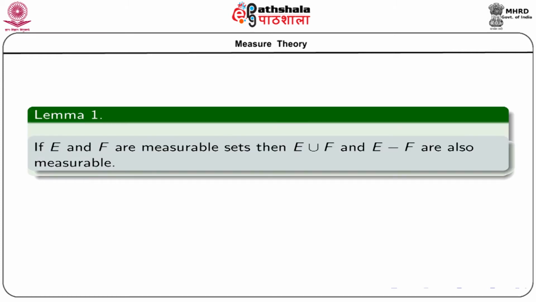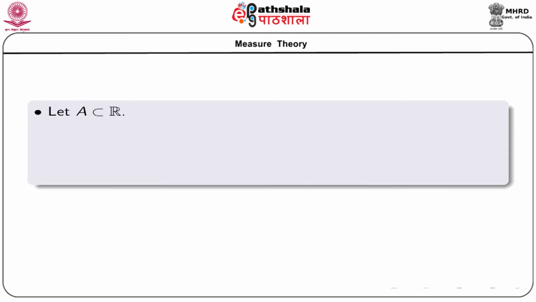We now prove this result, that if E and F are two measurable sets, then their union and difference, that is E union F and E minus F, are also measurable. We start the proof.